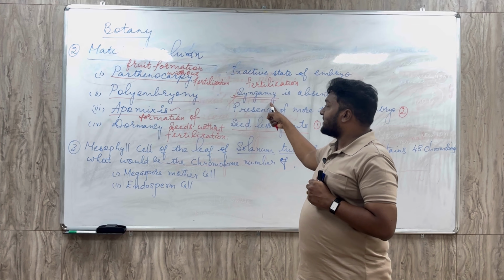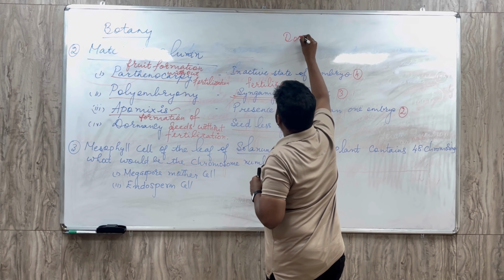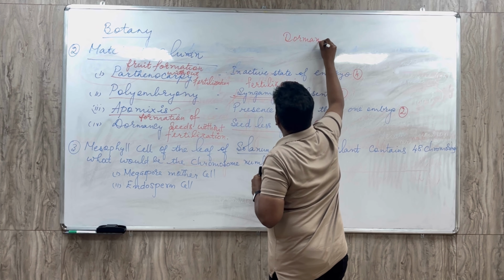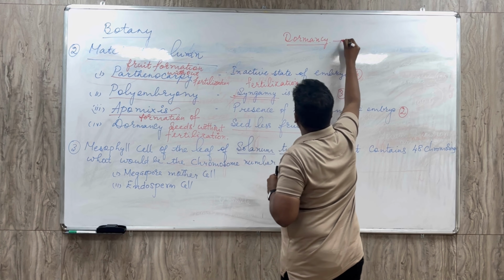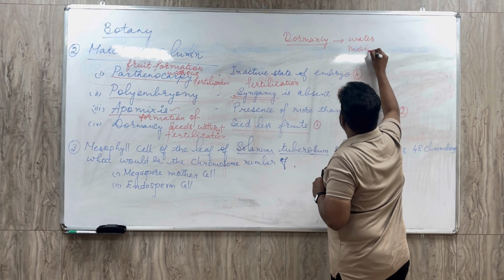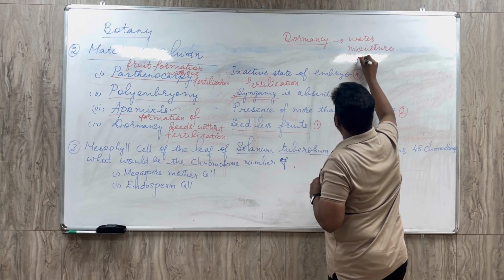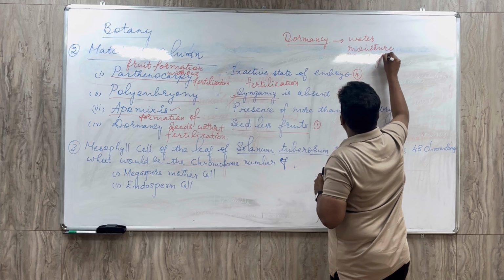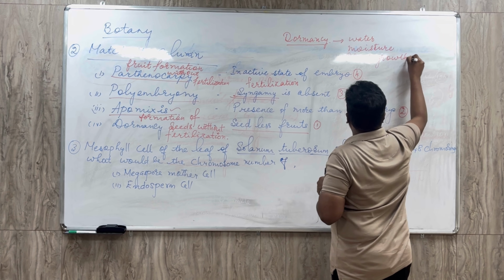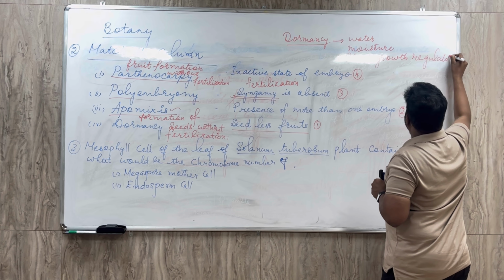Dormancy is the inactive stage of the embryo. Most seeds undergo a phase called dormancy. For the normal growth of the embryo, water, moisture, and plant growth regulators or hormones are essential.